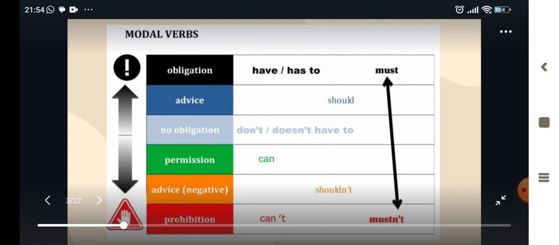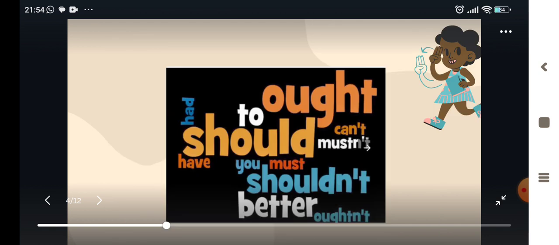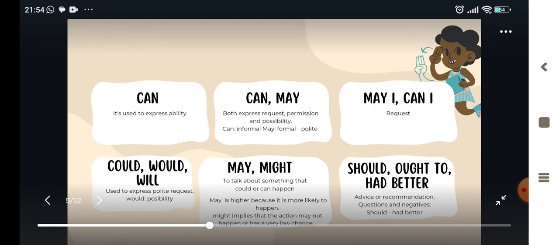This is a brief explanation of the modals that we can use in sentences, and some of them can express obligation, advice, no obligation, permission, negative advice, or prohibition. To understand better, let's go to the first grammar. Before we start, it's important to remember the correct use of modals in a sentence. Okay, let's go with the first.